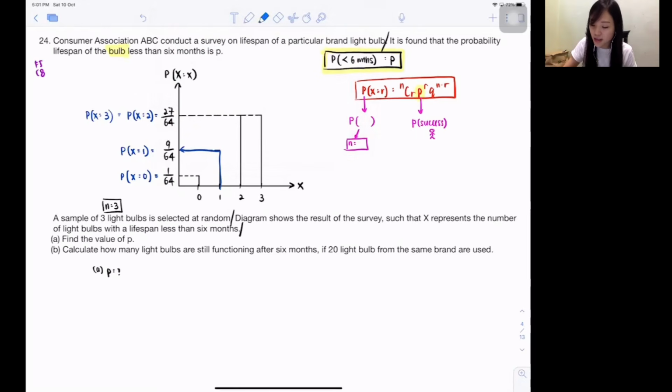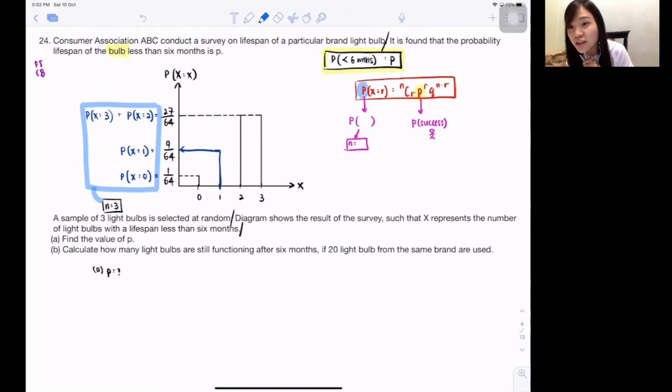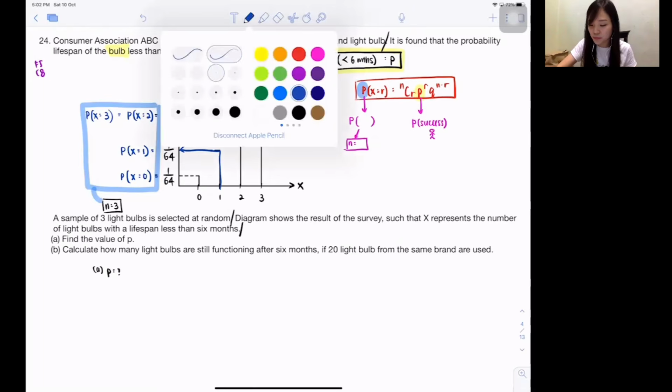Then do you realize all this probability here is talking about out of 3 light bulbs. Out of 3 light bulbs, 1 of them less than 6 months. Out of 3 light bulbs, 2 of them less than 6 months. Isn't it all this blue color one is actually the big P here? So there are totally 2 different things, okay? One of them is the inside, one of them is the outside. So now, this question wants to find the yellow color small p. Put color for you.